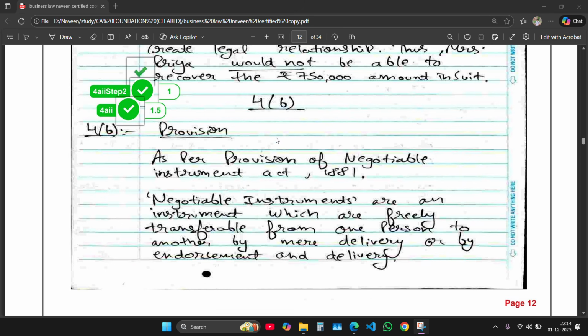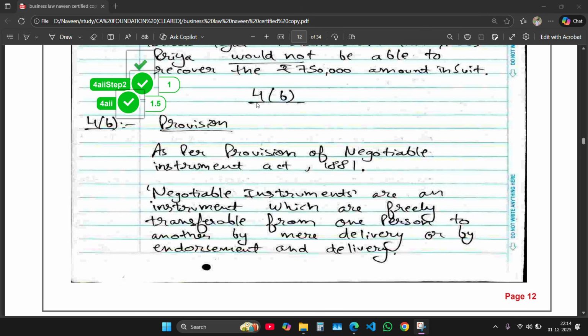And the fourth B was about negotiable instruments. In this question, I just messed up because I didn't learn the chapter on negotiable instruments. The time was so short that I was unable to retain this chapter in my mind. But still, I tried to do this question.